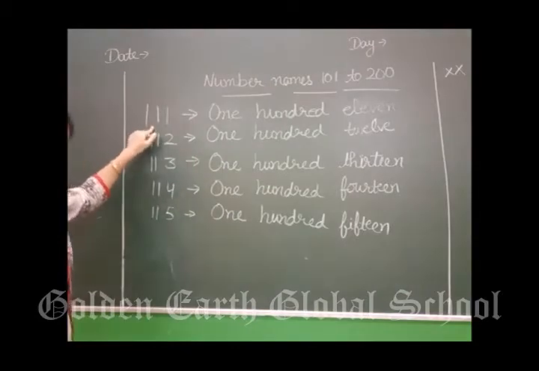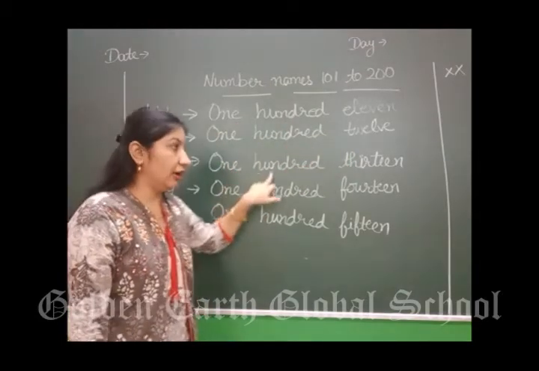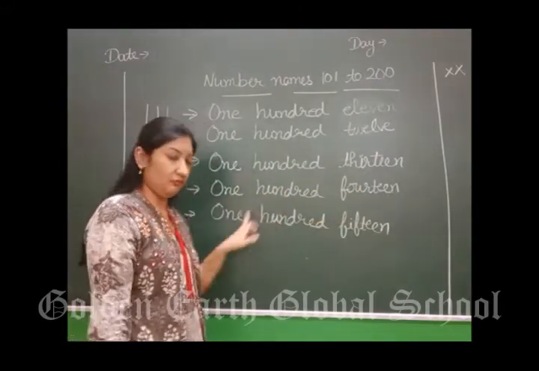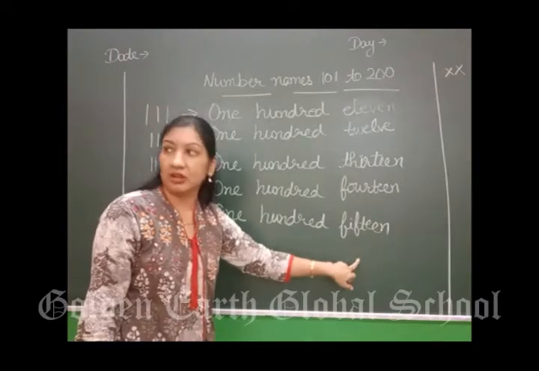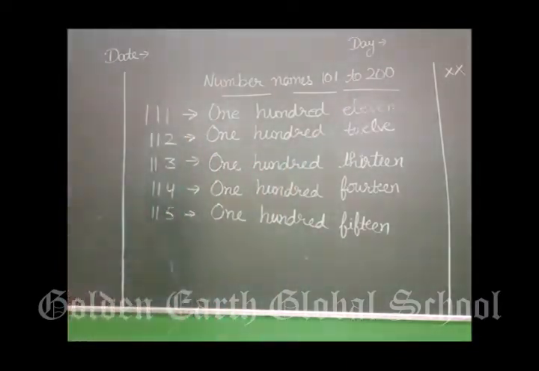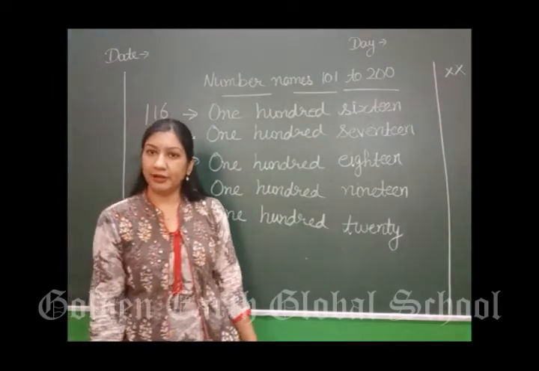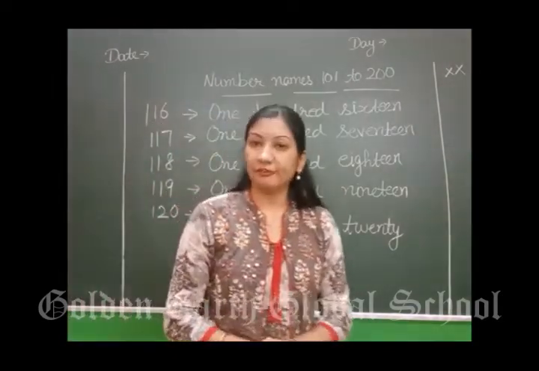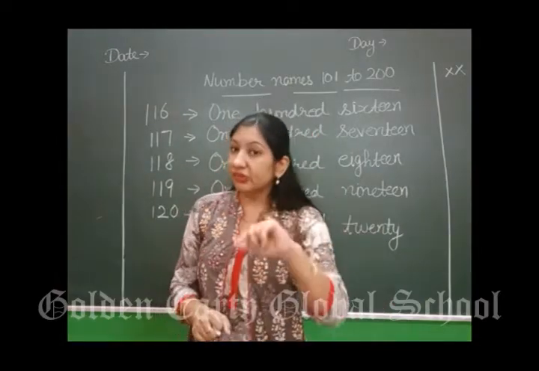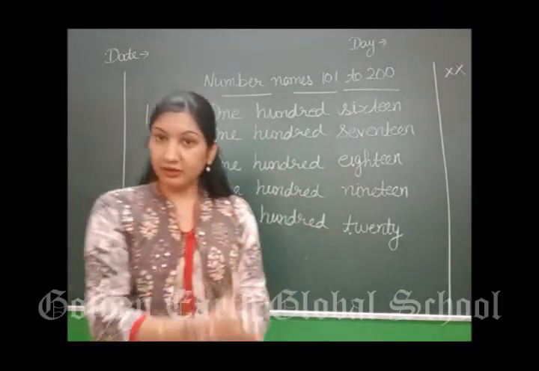Means 111, 112, 113, 114, 115. In this way you will do this in your notebooks. Now we have done till 115. After 15 what will come? That is 16. We are doing the 100s, so that will be 116.